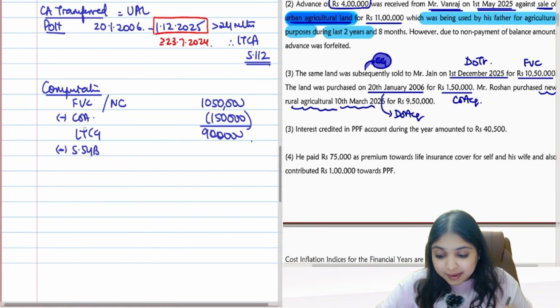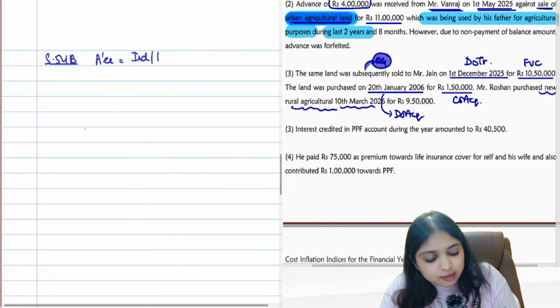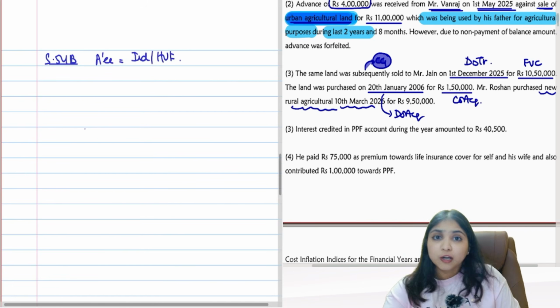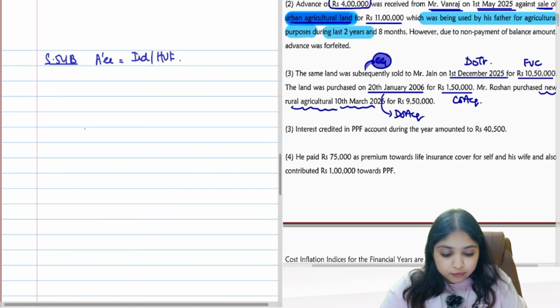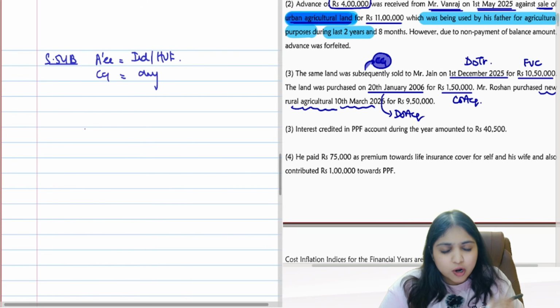No, I will check my conditions. Come on, tell me 54B, what are your conditions? Condition number 1, assessee has to be individual or HUF. Keep telling me, are the conditions fulfilled or not? Is your assessee individual or HUF? Yes, he is. Then capital gains can be any kind of capital gains, guys. Long term, short term, doesn't matter.